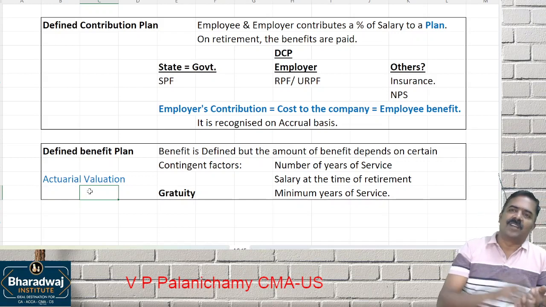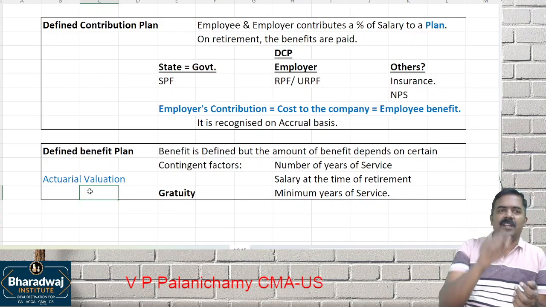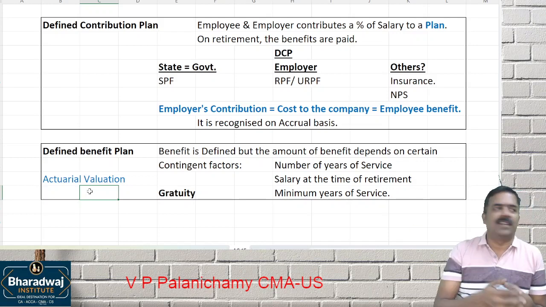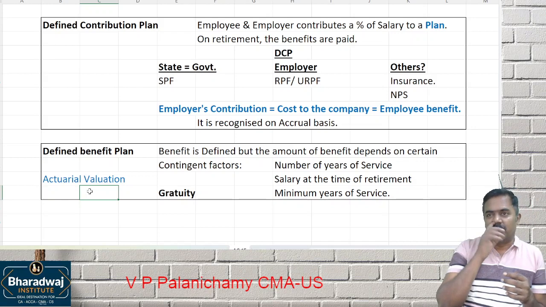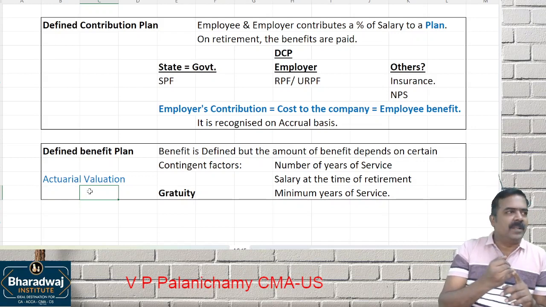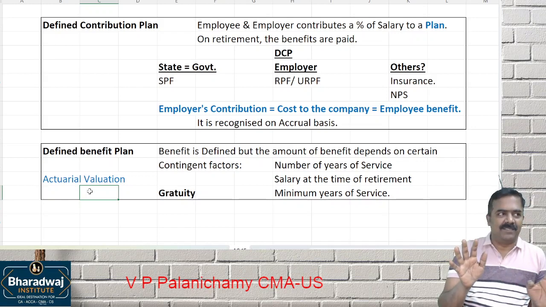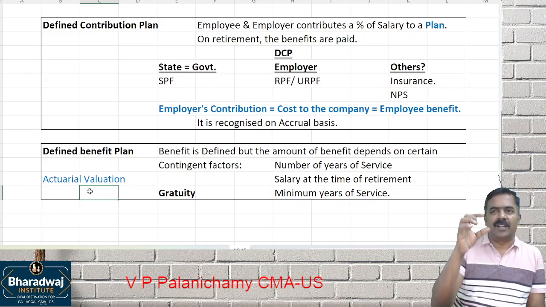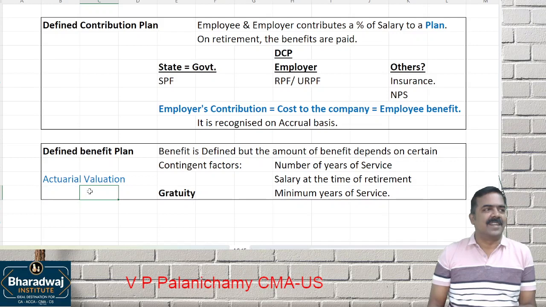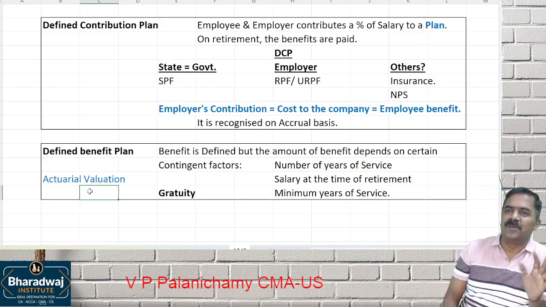Once the 5th year is over, I'm eligible for gratuity, let me get the gratuity and shift to another company like that. So an employee leaving the company in the 1st year is possible, 2nd year is possible, but in the 3rd, 4th, 5th year nobody will leave because in the 5th year you will get what? A lump sum gratuity that will be equal to 1 year salary. Nobody would like to lose that.